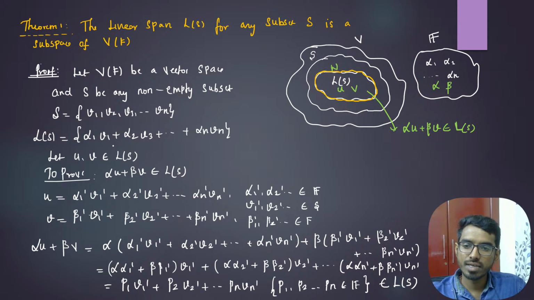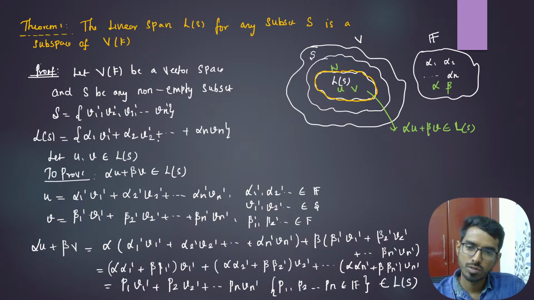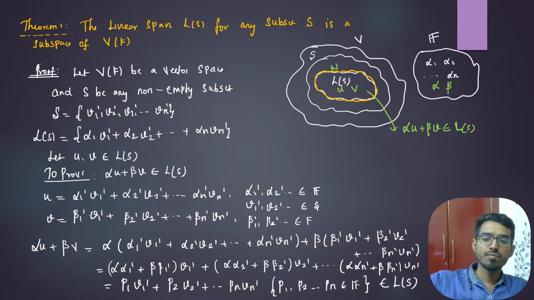Let us take S as v1 dash, v2 dash, v3 dash up to vn dash.